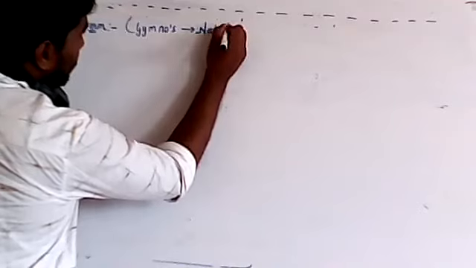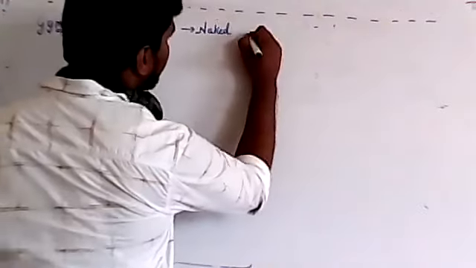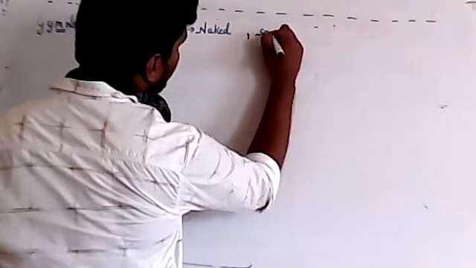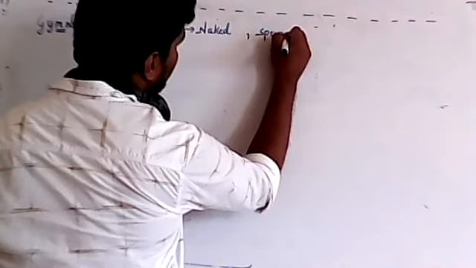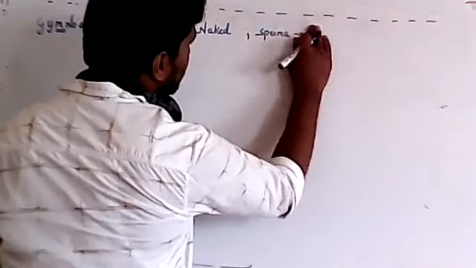Naked means there is no ovary, so the ovules are directly exposed outside. Then sperma means seed, so naked seed, seeds are directly exposed outside.